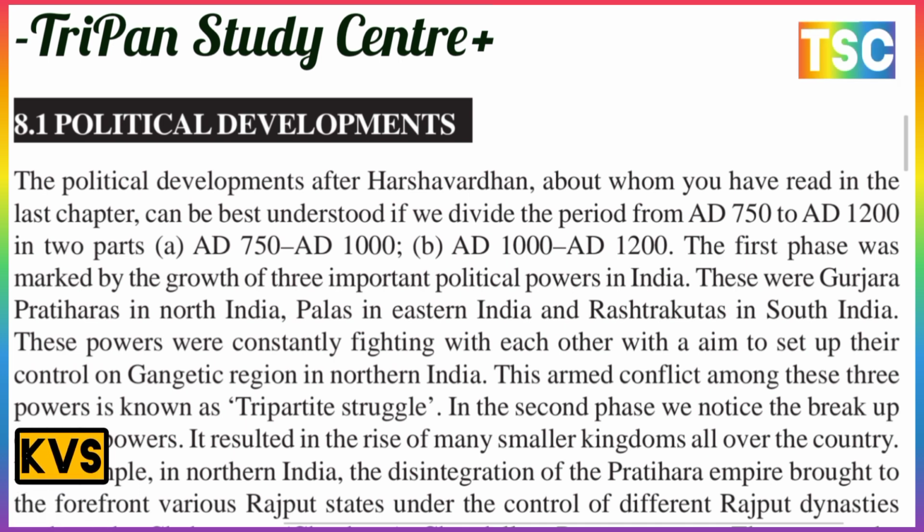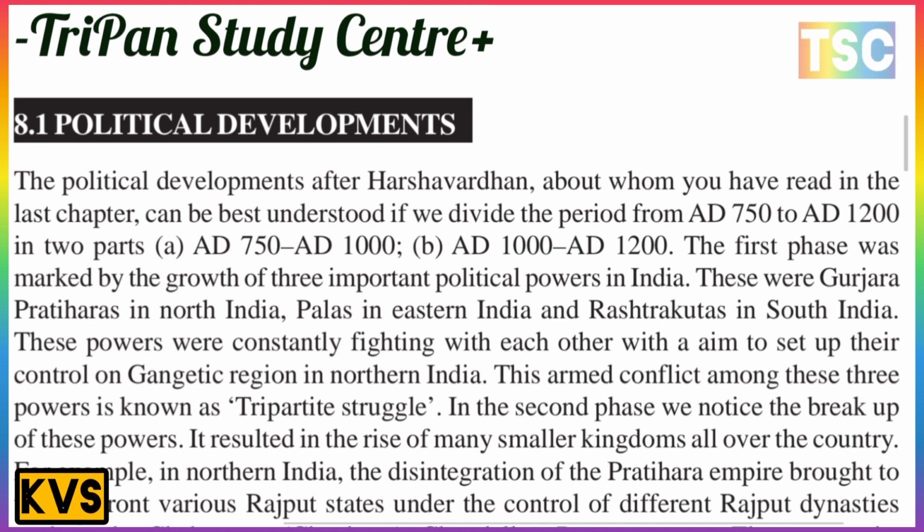The first phase was marked by the growth of three important political powers in India. These were the Gurjara Pratihara in North India, the Pala in Eastern India, and the Rashtrakuta in South India. These are the three most important powers: the Pratihara, Pala and Rashtrakuta.